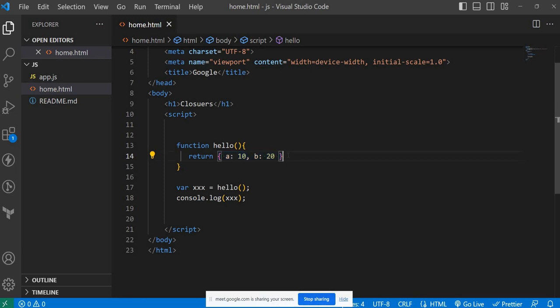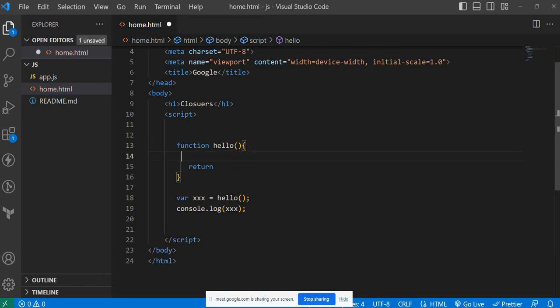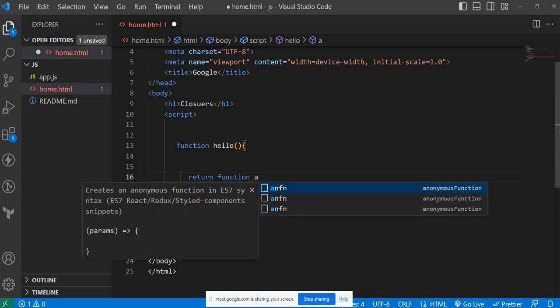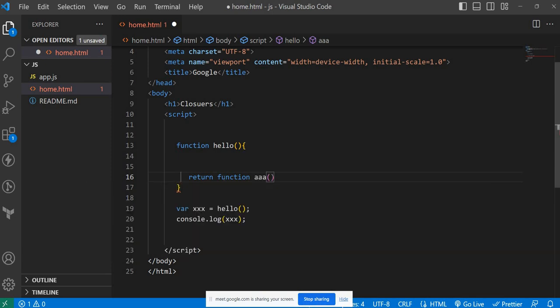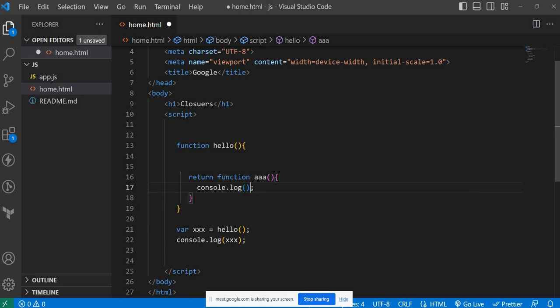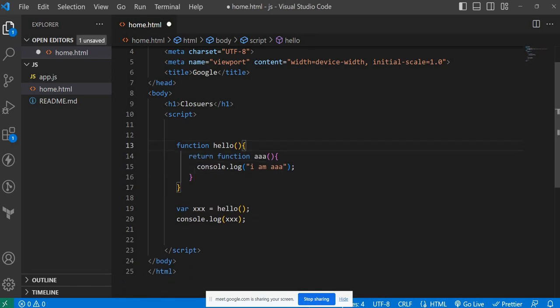Here I'm writing another function; or even you can invoke inside, but I think we have already seen those things. Now we can return a function. I'm declaring the same-line function, and the function name is triple A. Inside that I'm simply giving console.log, I'm triple A. That's it. Now observe carefully.